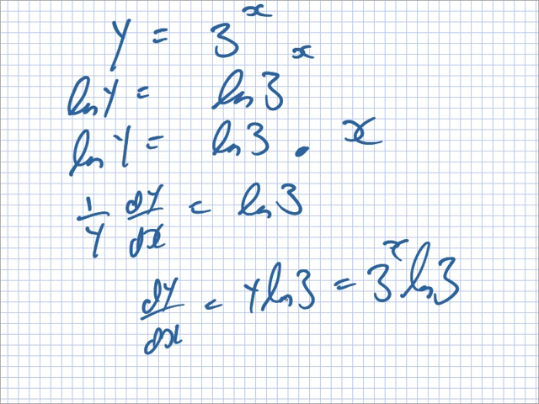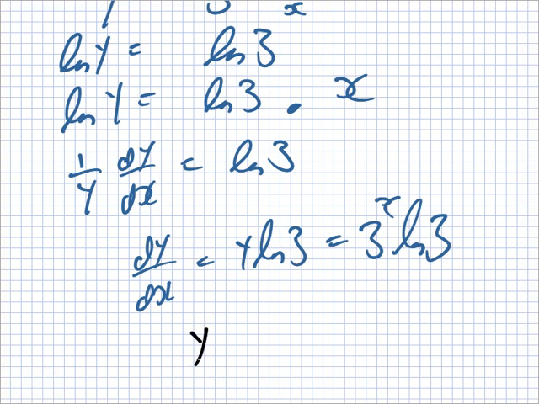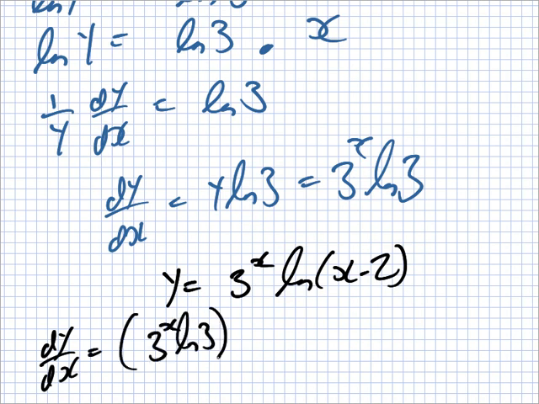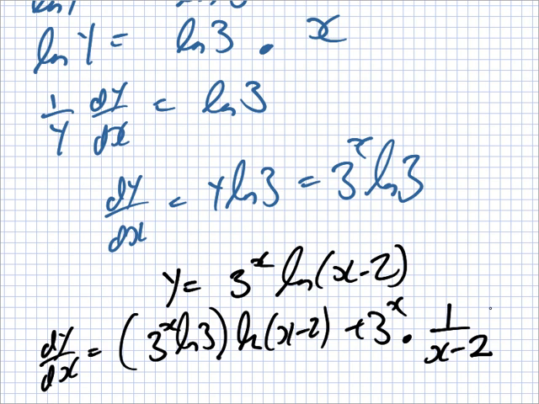So, if I have y equals 3 power x log x minus 2, what rule do I need? Product. So this will be dy dx equals 3 power x log 3 log x minus 2 plus 3 power x times 1 over x minus 2.